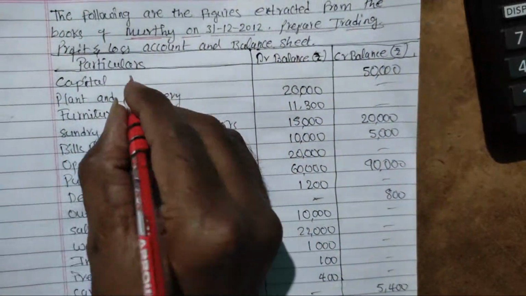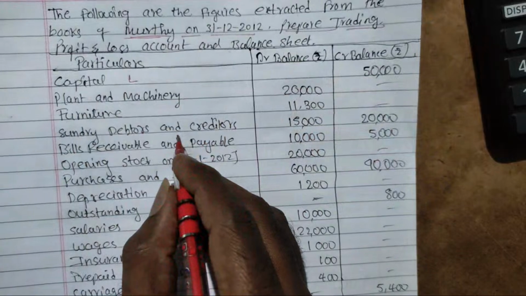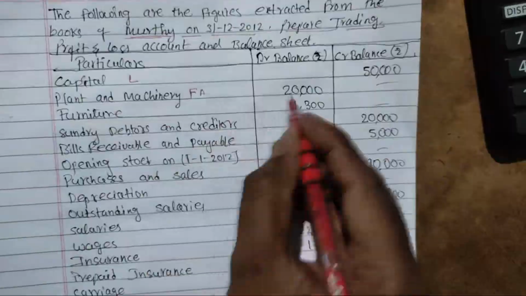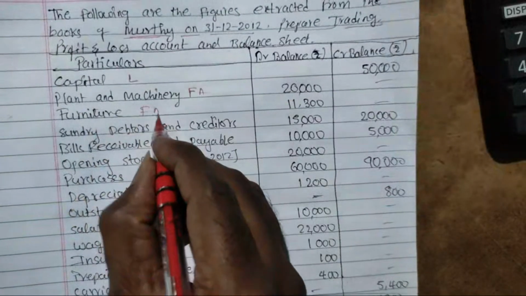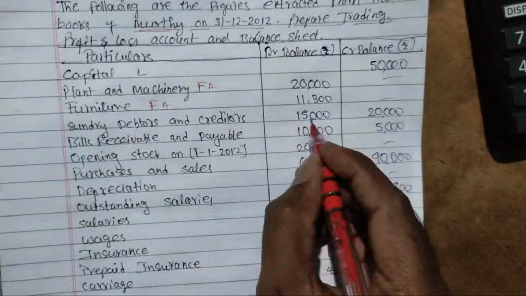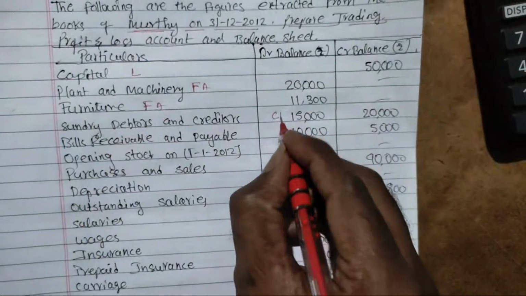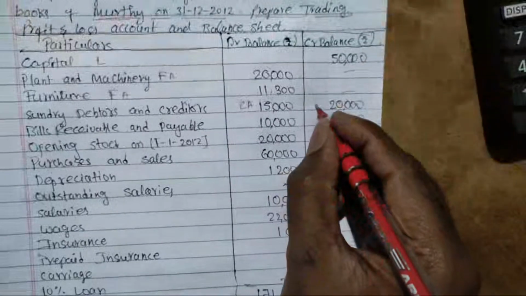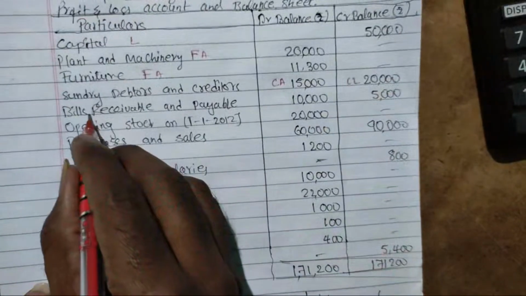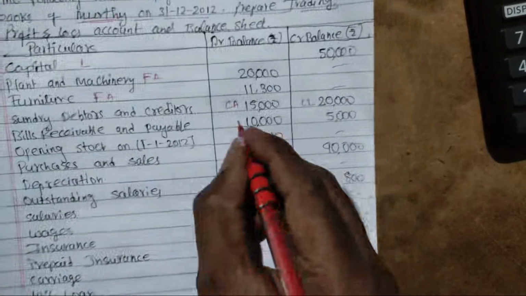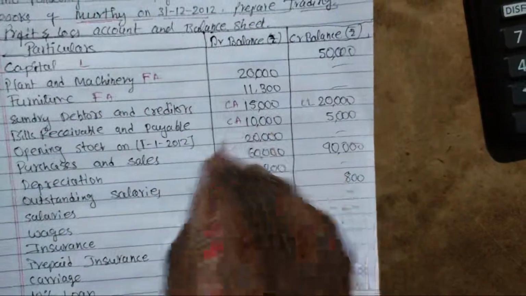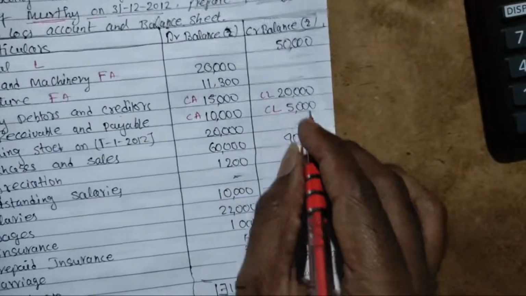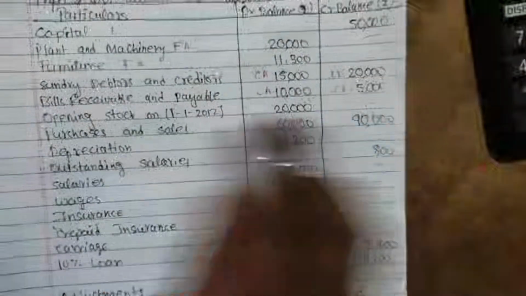So capital is a liability, comes under liability side. Plant and machinery, fixed asset. Furniture, fixed asset. Sundry debtors and creditors. Debtors is a current asset, debit balance, and creditors credit balance comes under current liability. Bills receivable and bills payable. Bills receivable is current asset, debit value, and payable is current liability. Okay, bills payable. Next, opening stock.